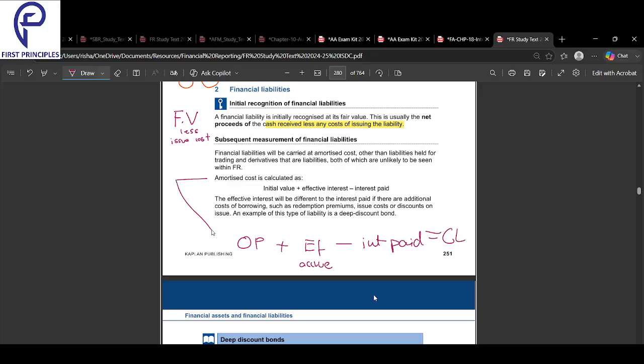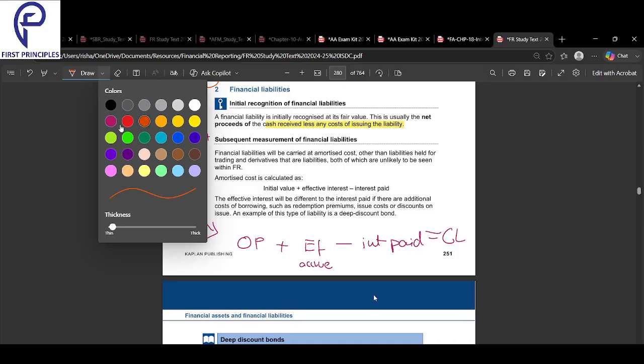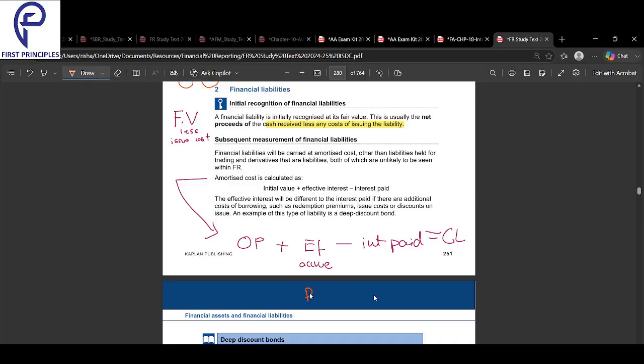We have just done this in leases also. You take the opening, increase it by the effective interest, reduce the interest paid, and that gives us the closing. Closing goes to the balance sheet, the interest expense that is accrued goes to P&L, and what I paid goes to cash flow. Opening didn't go anywhere.